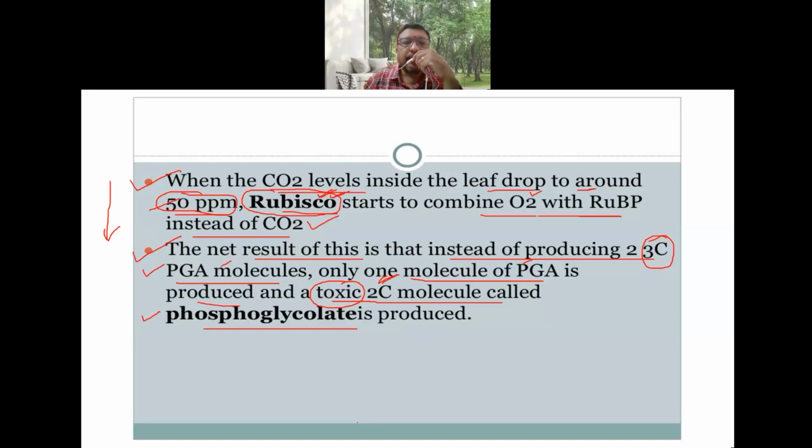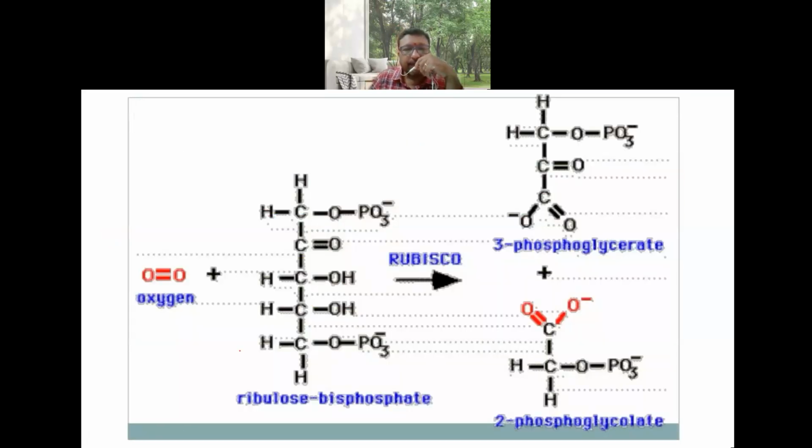So that is the reaction that is occurring here. If you see the structure, this is ribulose 1,5 bisphosphate combining with oxygen in the presence of the enzyme Rubisco. So here the Rubisco enzyme is acting as what? It is catalyzing the oxygenation reaction instead of the carboxylation reaction.